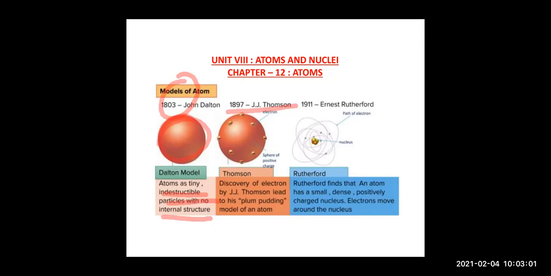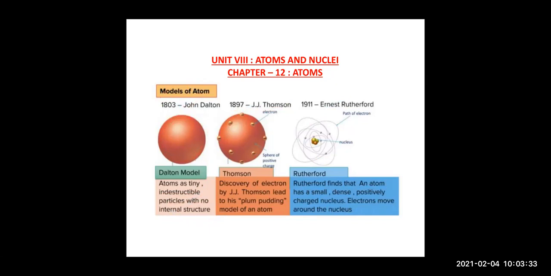Later, Rutherford worked on this model and he came up with another model, Rutherford's planetary model of atom, in 1911, right? And he said that the atom is small and dense, and it consists of a positively charged nucleus, and the electrons are revolving around the nucleus, right?